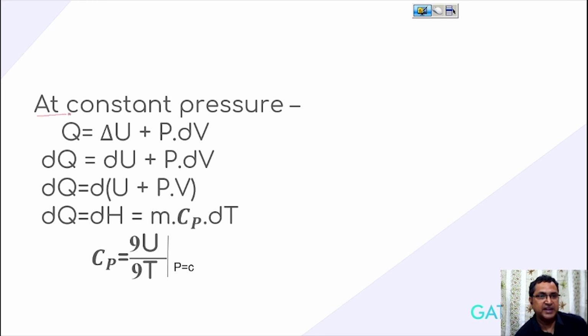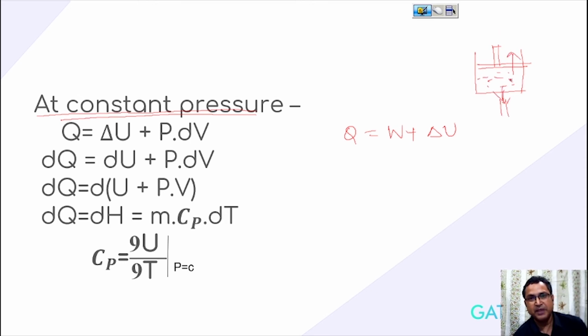Now, heat transfer at constant pressure. So we know that as per the first law of thermodynamics, Q = W + ΔU. Heat is given to a piston cylinder arrangement, and now the stopper has been removed, gas is there. What will happen if we provide the heat? Obviously the piston will start moving upward. Once the piston moves, it does some work. Suppose this work is PΔV, plus ΔU. Since we keep the pressure constant, so this is Q.